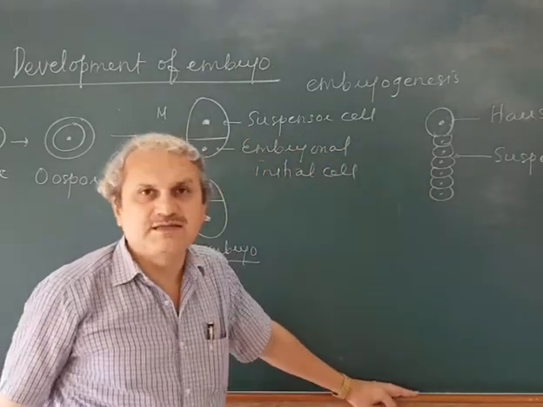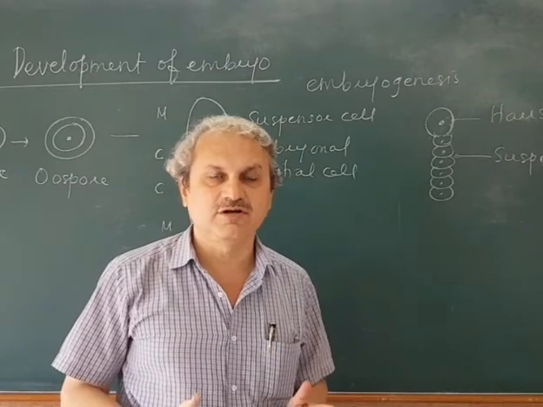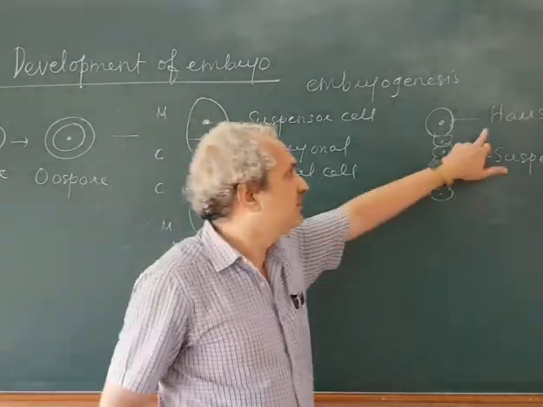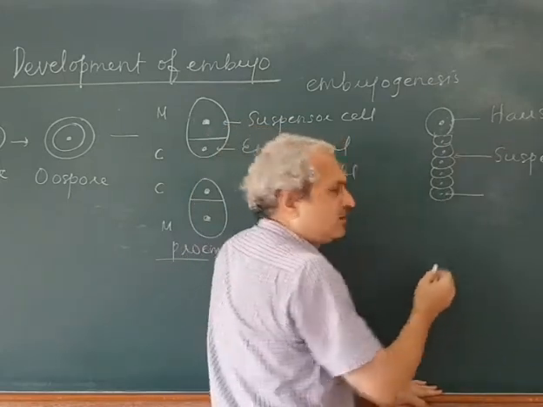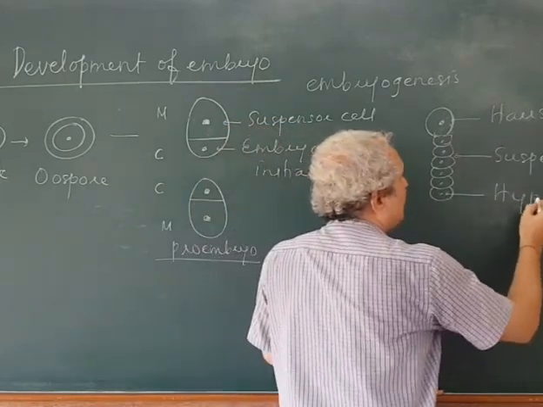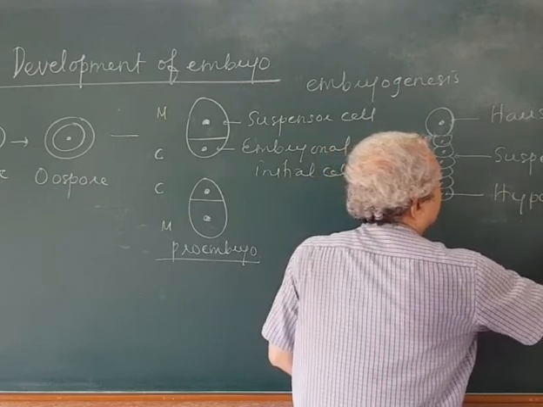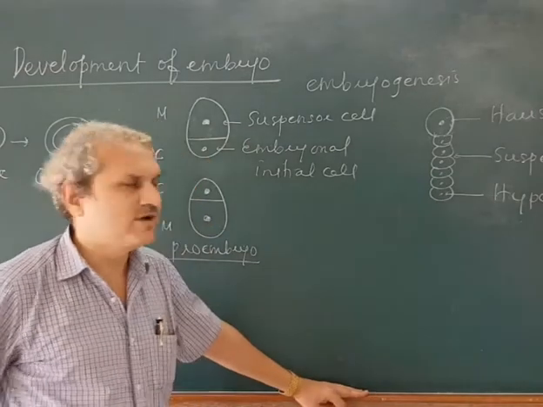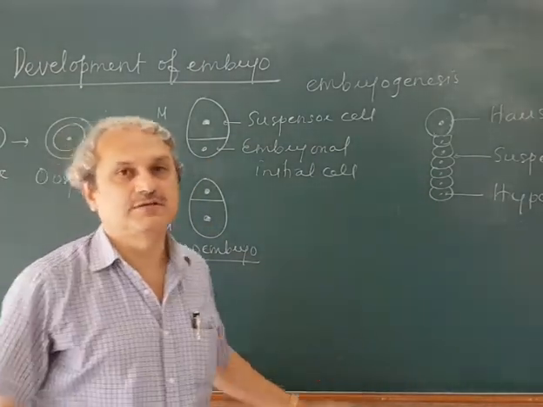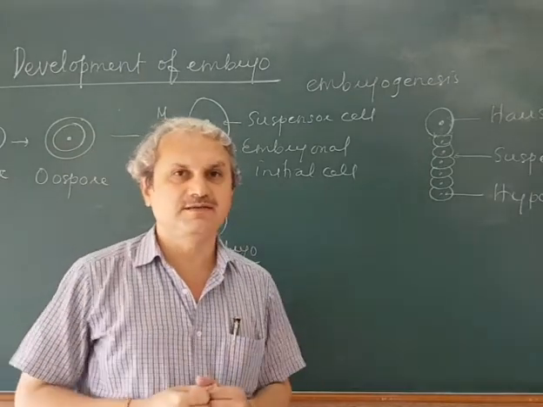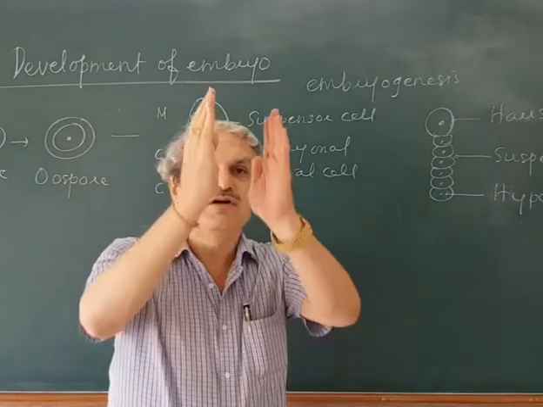The terminal cell towards the micropylar end grows in size to form the haustorium, whereas the lower cell is called the hypophysis. Is that clear?